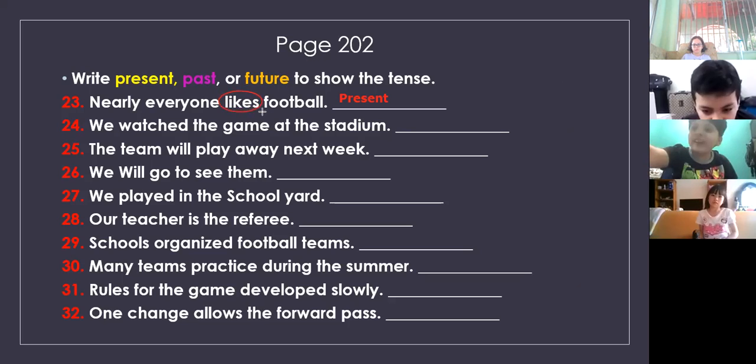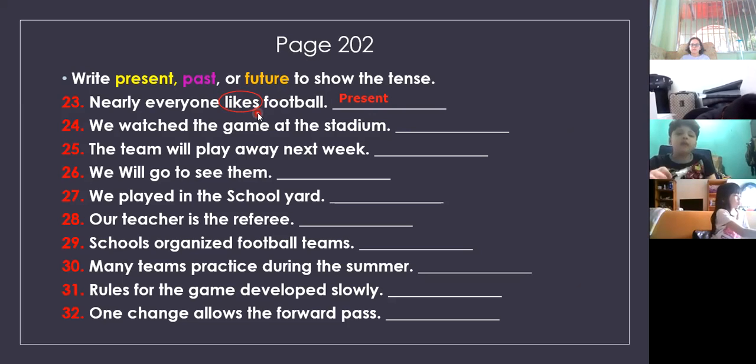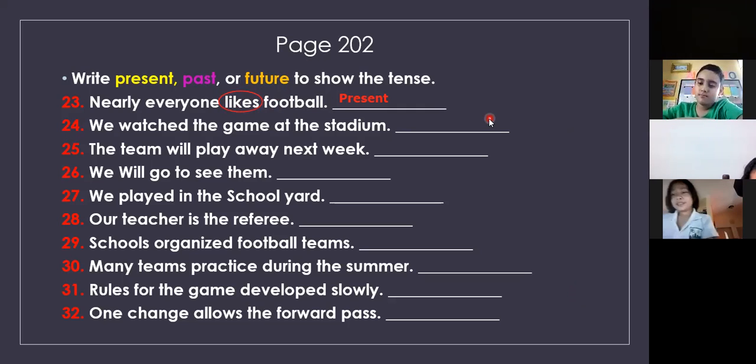So likes is the verb. It's in present. How do you know that it's in present? You see there is one S. It's just the verb likes. So it's in present, yes. Now, let's see number two. It's going to be Alberto. Read sentence number two, Alberto.